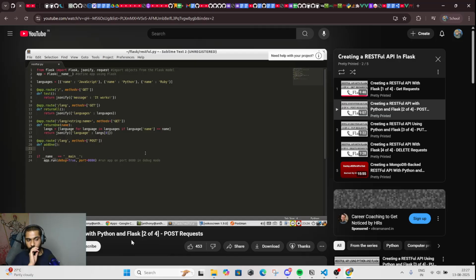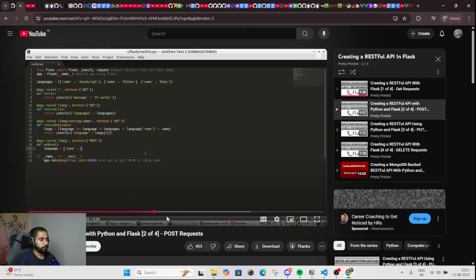The first thing we have to do is extract the language that the user will add. So to do that, we'll create a dictionary. We'll call it language, just to keep with the naming convention. And it's going to be a dictionary. The name is the key, and the value is going to be the value retrieved from the JSON that was sent along with the POST request. So sending the POST request will always have a JSON object accompanying it that represents the new language that's going to be added to our list of languages.